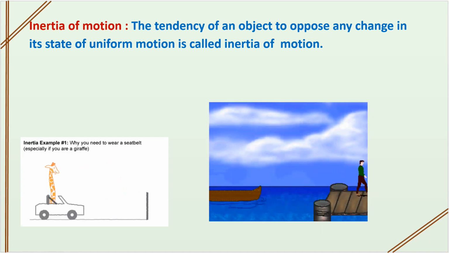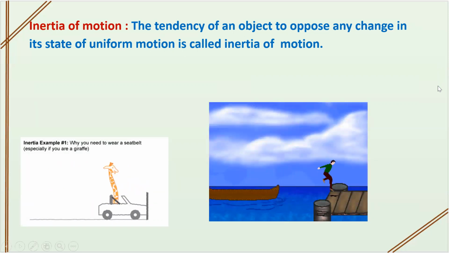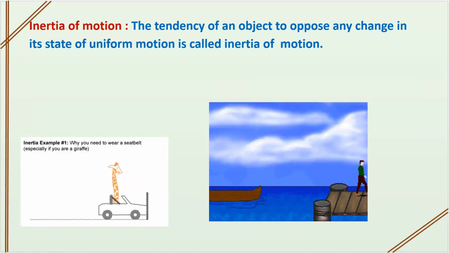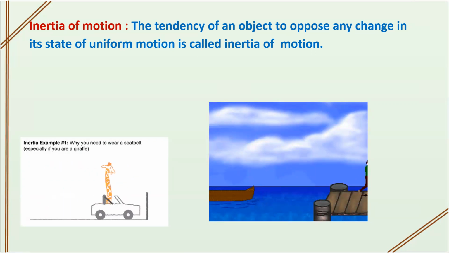You tend to run one or two steps forward to maintain the same speed, to have balance over your body. The same example, when you are stepping out of a moving train, the person starts to run 10 to 12 steps to maintain the same speed. That is because of inertia of motion, the tendency of an object to oppose any change in its state of motion. After getting down, you need to maintain the same speed to have proper balance over your body. So this is nothing but inertia of motion.